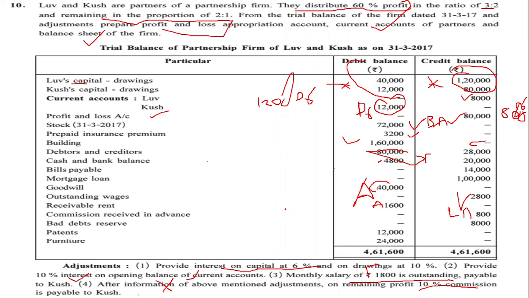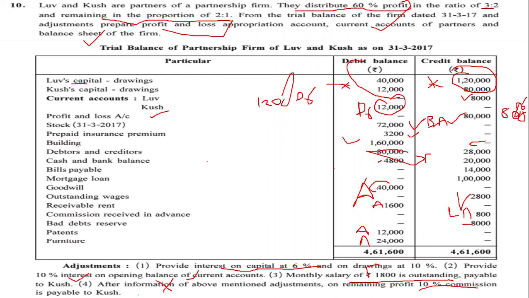Bad debts reserve will be deducted from the debtors. What about the patents? It is our asset, so it will be in the balance sheet, asset side. And what about the furniture?